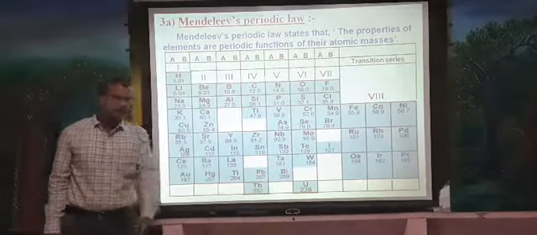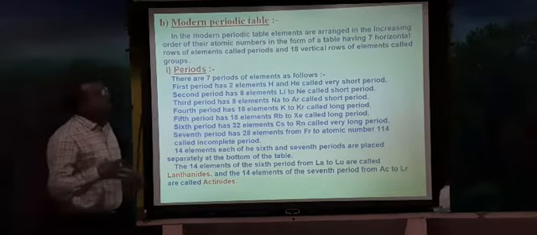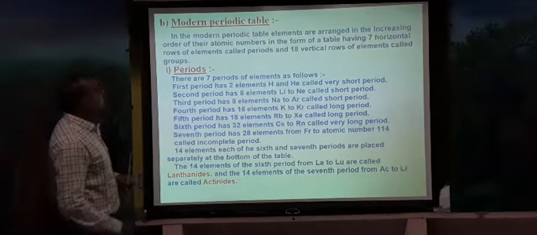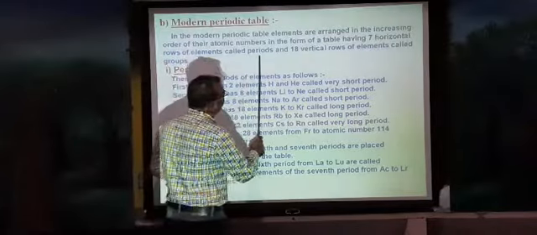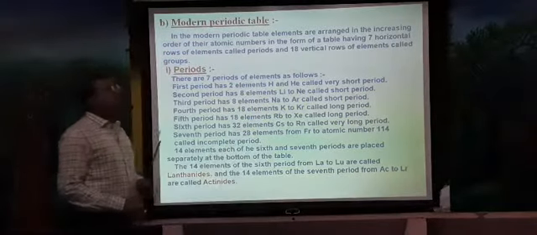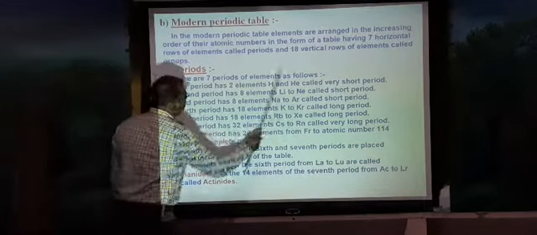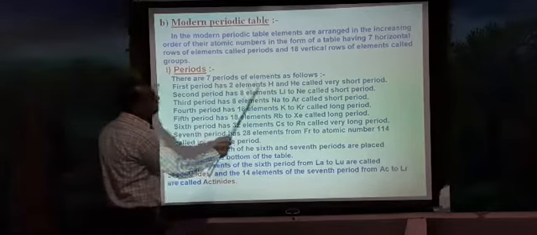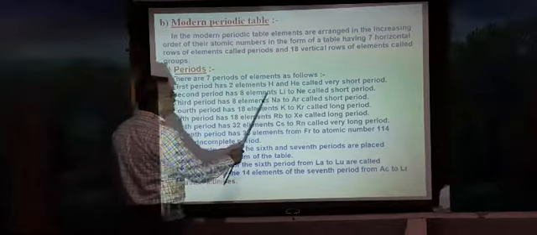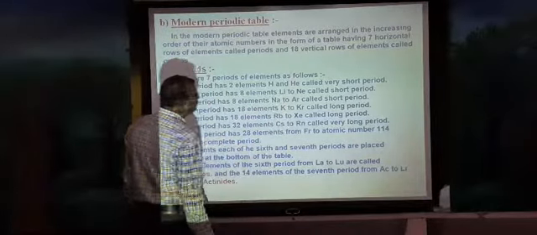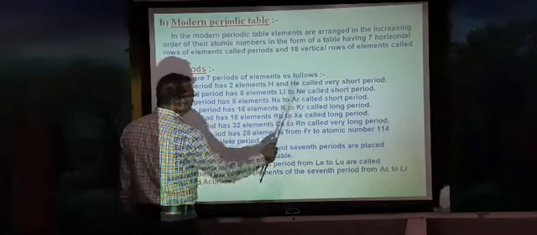What does the modern periodic table state? Let me show it now. What does the modern periodic table contain? It contains 7 horizontal rows, called periods, and 18 vertical columns, called groups. There are 7 periods of elements. The first period has 2 elements, H and helium, called the very short period. The second period contains 8 elements, lithium to neon, called the short period. The third period has 8 elements, sodium to argon, also a short period.